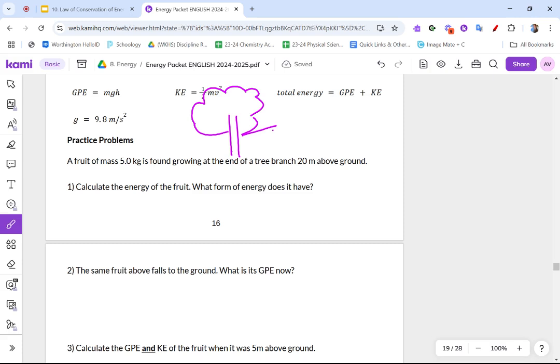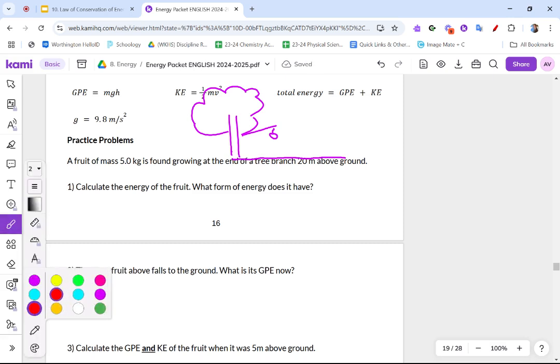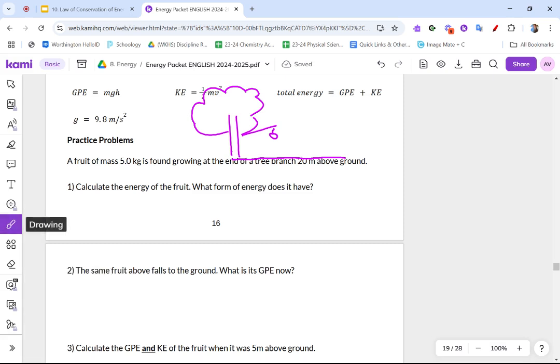And there's an apple. This is the ground. So this height right here is going to be this 20 meters that the problem describes, and we know that the fruit has a mass of 5 kilograms.